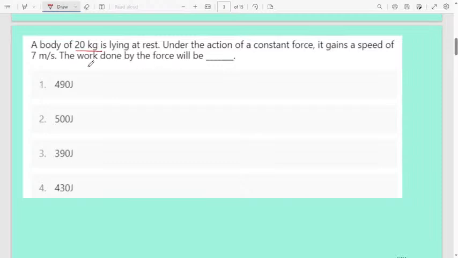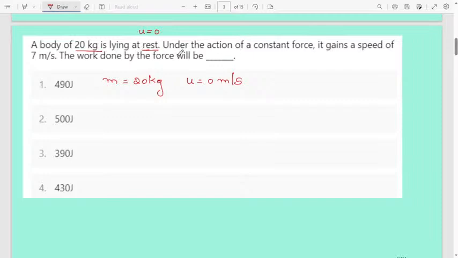Let us write what is given. Mass of the body is 20 kg. When the body is at rest, initial velocity will be 0. Always remember, when the body is at rest, initial velocity is always 0.